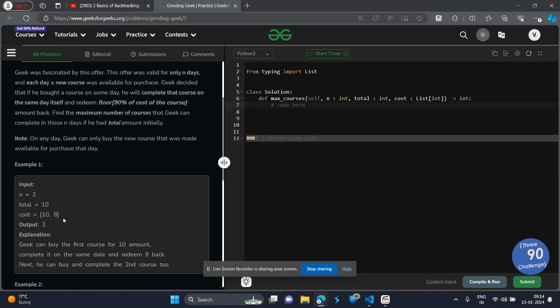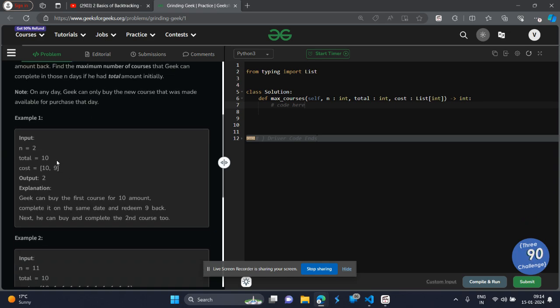Now we have to return how many courses this Geek will be able to solve, given that Geek has a plan that he will complete each course on the same day itself, so that he receives 90% of the course amount. So look at example one.